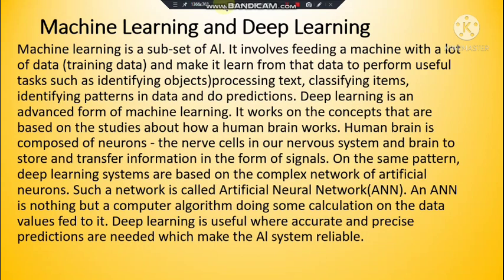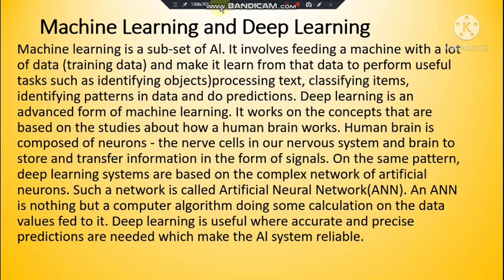Deep learning is an advanced form of machine learning. It works on the concept based on studies, like we have neurons in our human mind, in the same way artificial neurons, a network of neurons, are created, and they are made to work like human brains, and that is your deep learning. So on the same pattern, deep learning systems are based on a complex network of artificial neurons, as I told. Such a network is called ANN, or artificial neural network. And ANN is nothing but a computer algorithm doing some calculation on the data values fed to it. Deep learning is useful where accurate and precise predictions are needed, which make the AI system reliable.